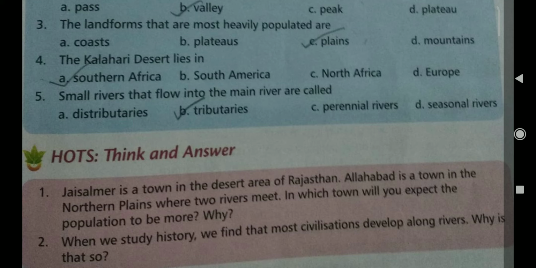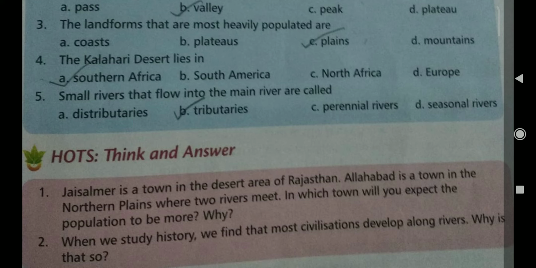Now we will discuss reasoning questions. Jaisalmer is a town in the desert area of Rajasthan. Allahabad is a town in the northern plains where two rivers meet. In which town would you expect the population to be more? Why? Yes, the population is more in Allahabad because two rivers meet there and this is a flat area where we can find heavy population.